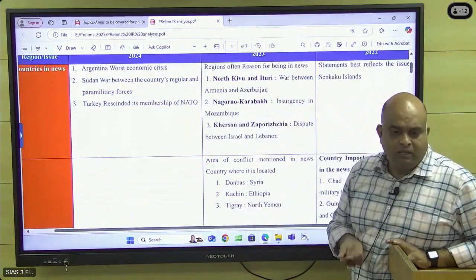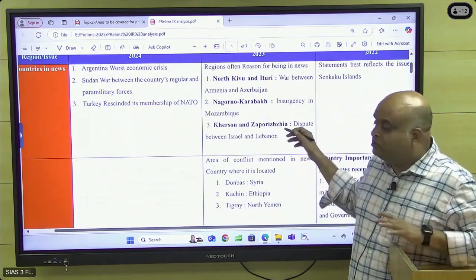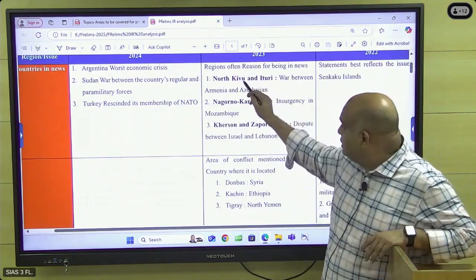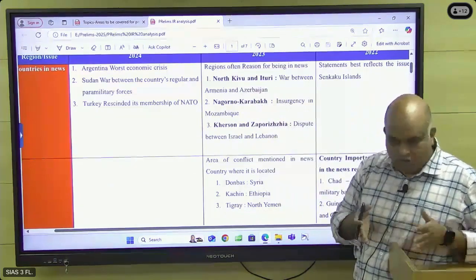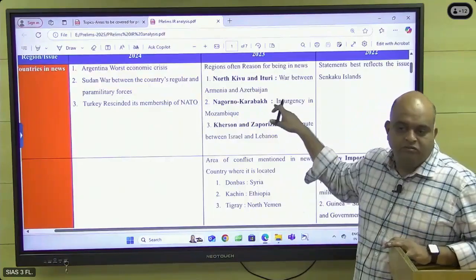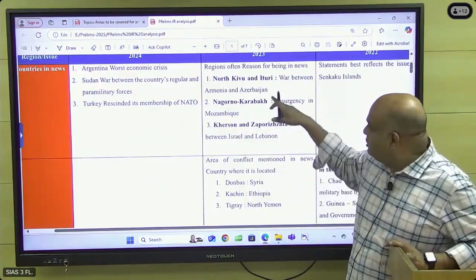DRC, Democratic Republic of Congo, Rwanda, Burundi. These countries are fighting with each other. Kivu is a lake, and in and around the lake some ethnic tensions are going on. So it's a hot issue, a 2025 issue. That means this issue has been prolonging for a long time. Okay, this is a hot issue.